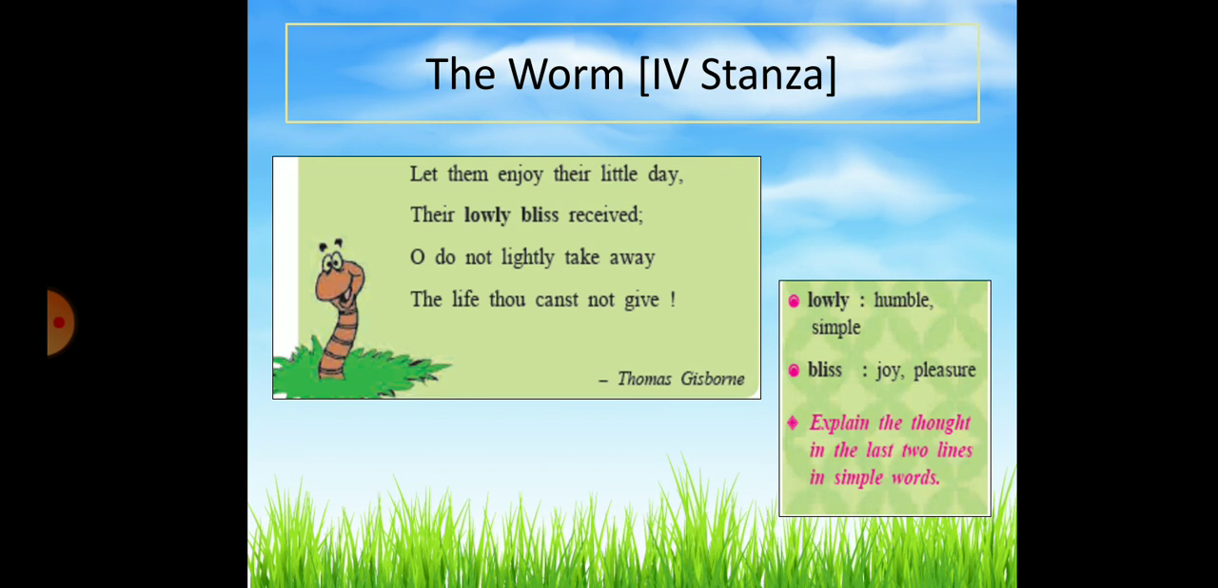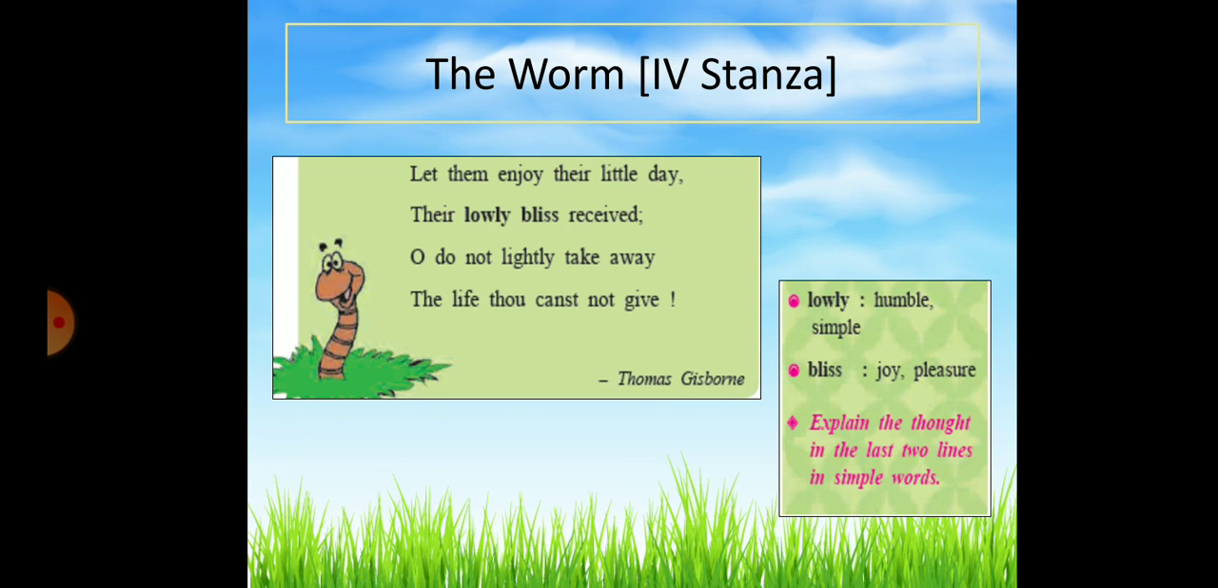He further addresses saying that do not take away someone's life, the life that you cannot give. Children, are we in a position to produce something? We should not destroy something that we cannot produce or give back. So he urges us that do not take away someone's life, the life that you cannot give. Here, thou and canst are again archaic words. Thou means you and canst means can. In this stanza, the first and the third line are apostrophe and the fourth line is an exclamation.